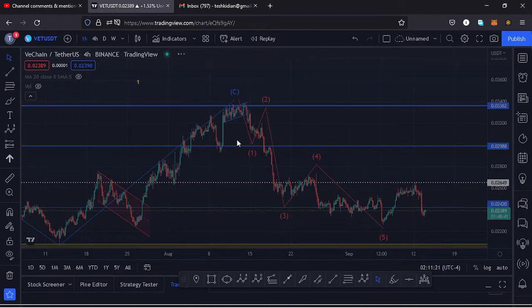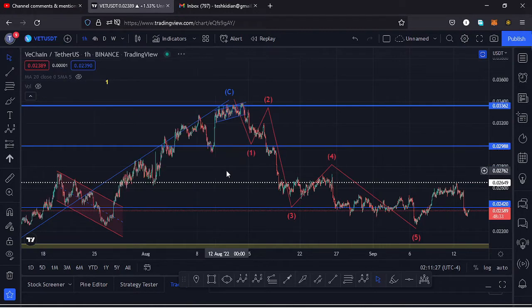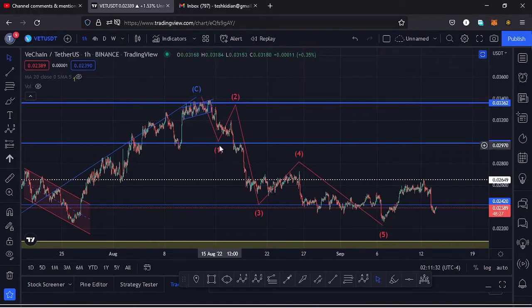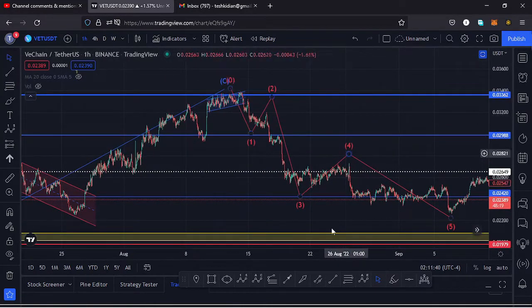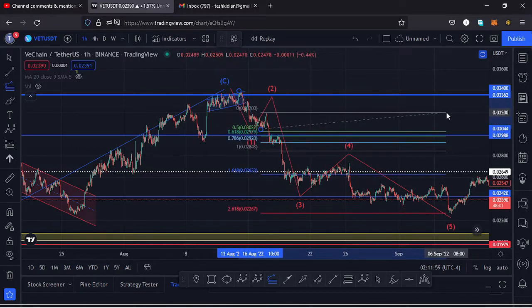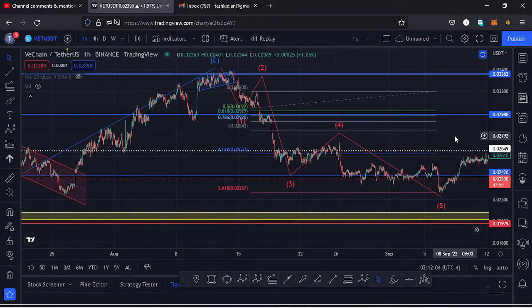If I jump to the 1-hour chart so that we can see the formation of a fractal wave better, here on the 1-hour chart, I believe we have seen the low for that wave 1 to the lower side, the high for that wave 2, then continued pushing lower in the formation of a third wave to the lower side, and using a trend-based Fibonacci we can get a target area for that third wave to the lower side. And I just need to connect the fibs from the high of the wave 1 to the low of the wave 1, then dragging the fibs to the high of the wave 2. That gives me a minimum target area for that third wave to the lower side at the fib level 1.618, and that is at around the $0.02623 mark.